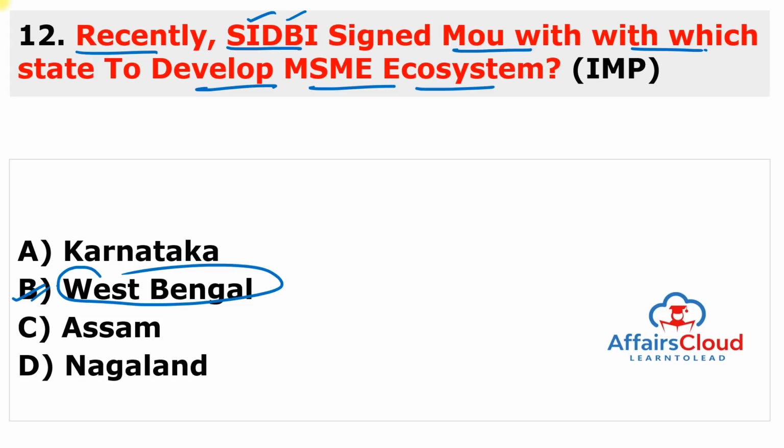So it is just to improve the MSME infrastructure in the state, and this is signed with the West Bengal Small Industries Development Corporation Limited, which is also known as WBSIDCL. And the MOU aims to enhance the ecosystem for micro and small firms in West Bengal. The objective of the MOU is to improve cooperation between the West Bengal government and SIDBI in order to speed up the structured and planned development of MSMEs in West Bengal.